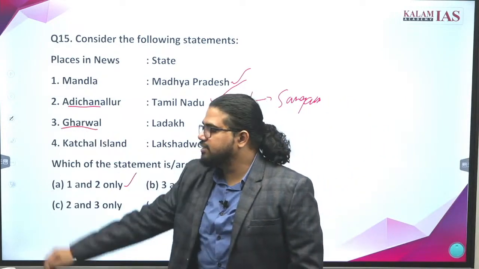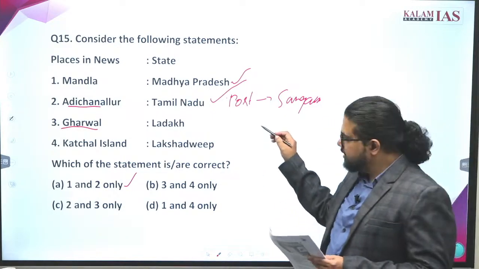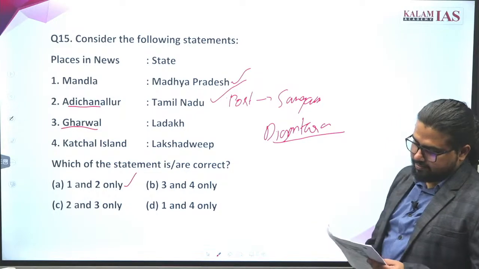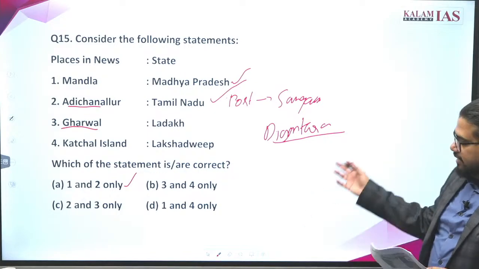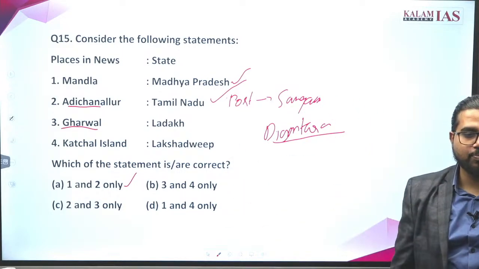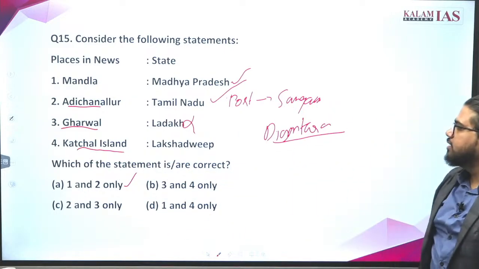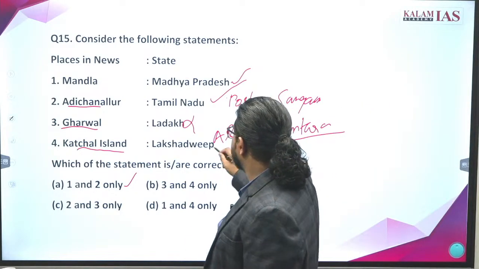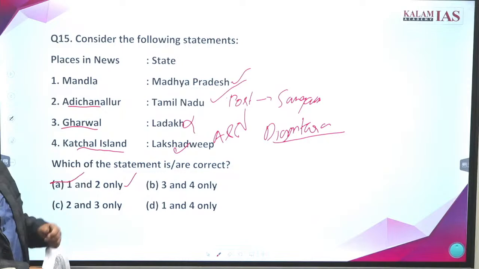Garhwal region, this is very easy. Where is it? It is in Uttarakhand. Recently, Digantara, what is it? It is a space startup in India that is going to base its Space Situational Awareness Observatory in the Garhwal region of, where is it? Uttarakhand. So the third is wrong. Fourth one, Kachal Island, where is it? It is in Andaman and Nicobar, not Lakshadweep. So what is the answer for this question? 1 and 2, option A, will be the correct answer.